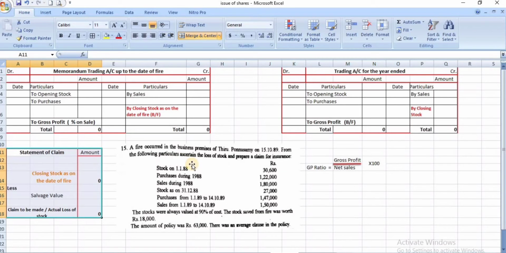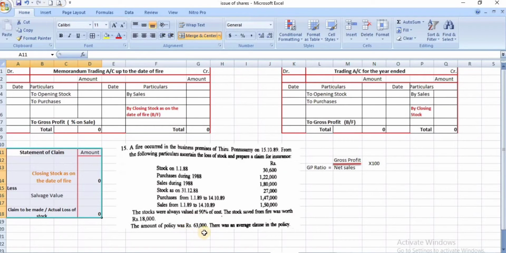In this problem, a fire occurred in the business premises of Thiru Punnuswamy on 15/10/89. From the following particulars, ascertain the loss of stock and prepare the claim for insurance. Stock 1-1-88 is given, purchases during 88, sales during 88, stock as on 31st 12 88, purchases up to the date of fire, and sales up to the date of fire are given. Stock was always valued at 90% of cost. The stock saved from the fire is worth rupees 18,000. The amount of policy is given, 63,000.